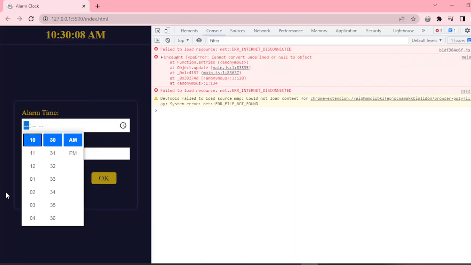We can add alarms and it will respond for all the screen sizes. Thank you.